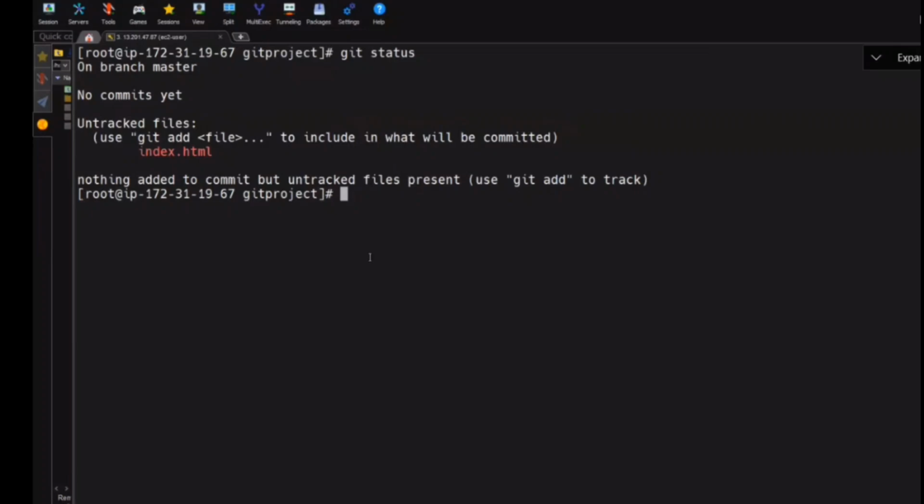Now I want to move index.html to the staging area. What's the command? Super, git add. Which file? Index.html. No sir, I want all. Is it only index.html? I can create multiple. Okay, I can. So if I have multiple files, then what's the command?